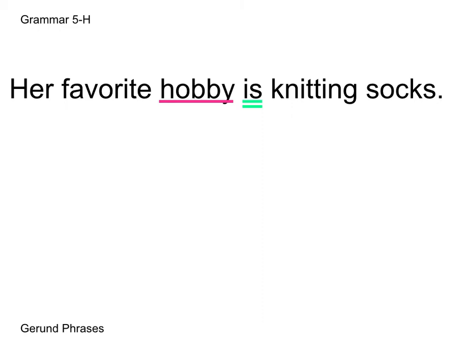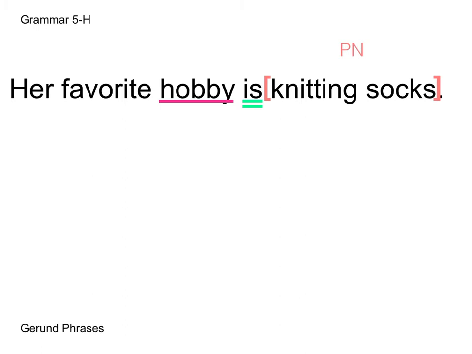So we know that knitting is our gerund and socks is a noun in the predicate, right? So we could think, oh, well, is socks, hobby is socks. No, socks is not a predicate nominative. Instead, knitting socks is its own separate phrase, and the entire phrase is renaming what her favorite hobby is. So we can label knitting socks as our predicate nominative. We know that would be correct because if we flip them and say knitting socks is her favorite hobby, it still makes sense. We have not changed the meaning of the sentence.